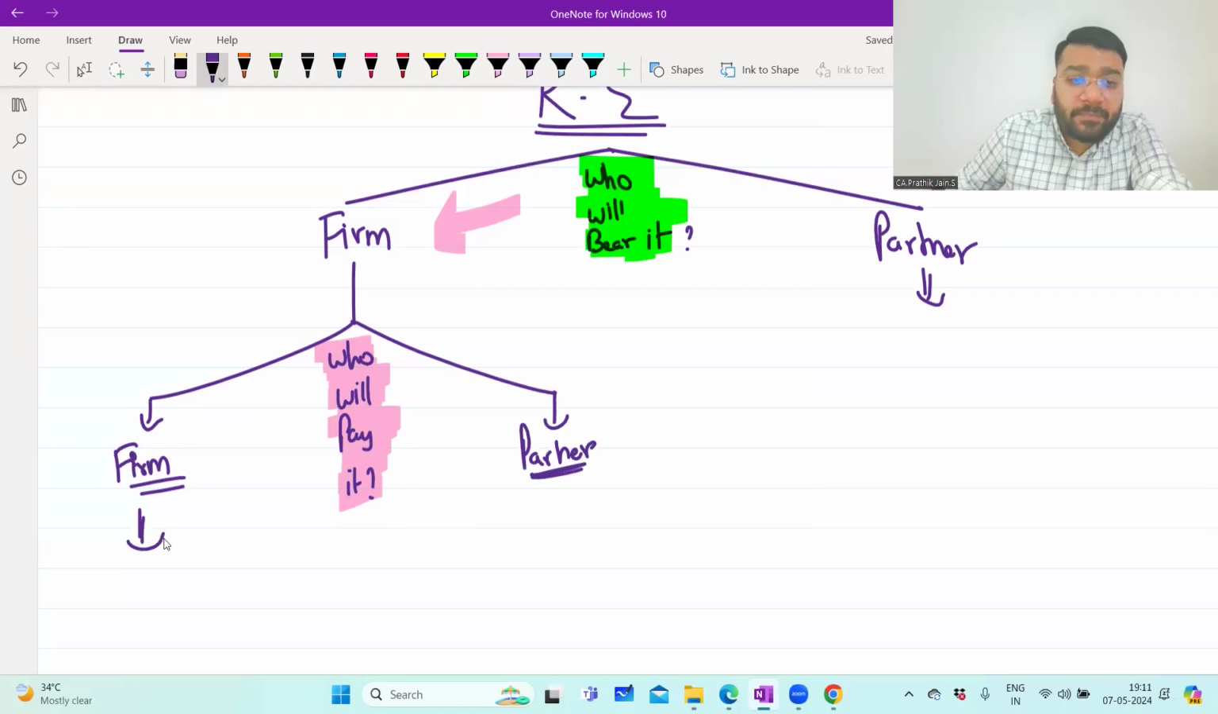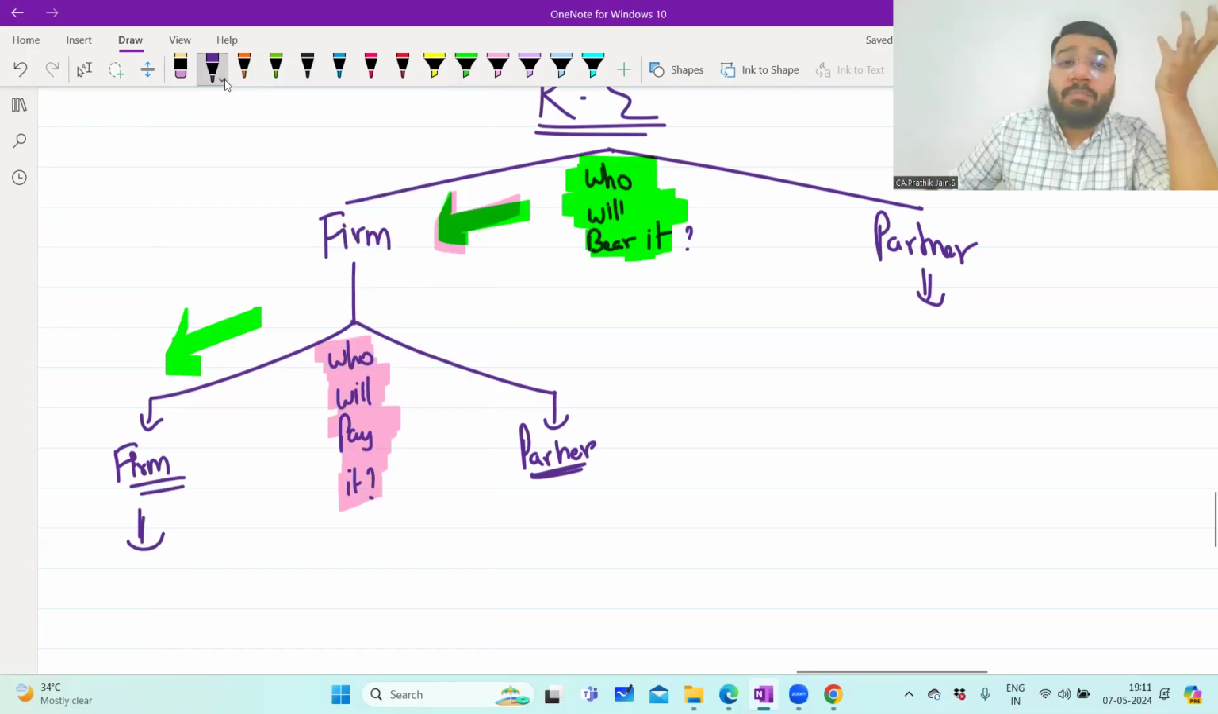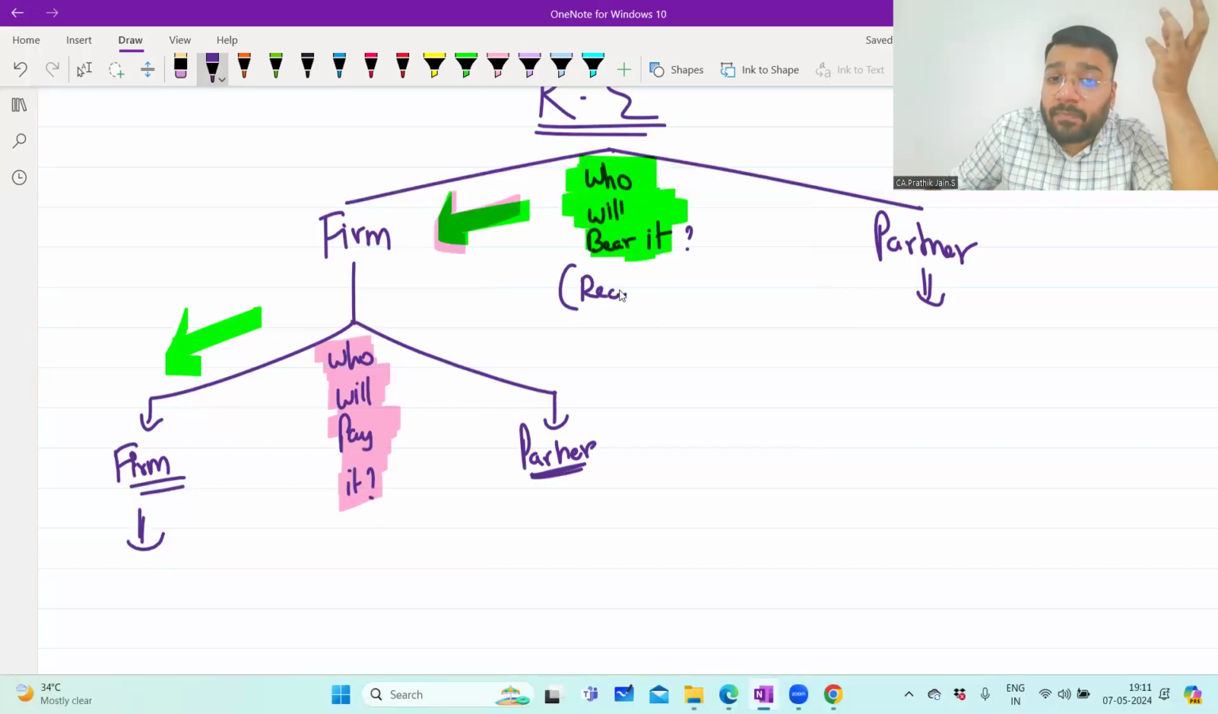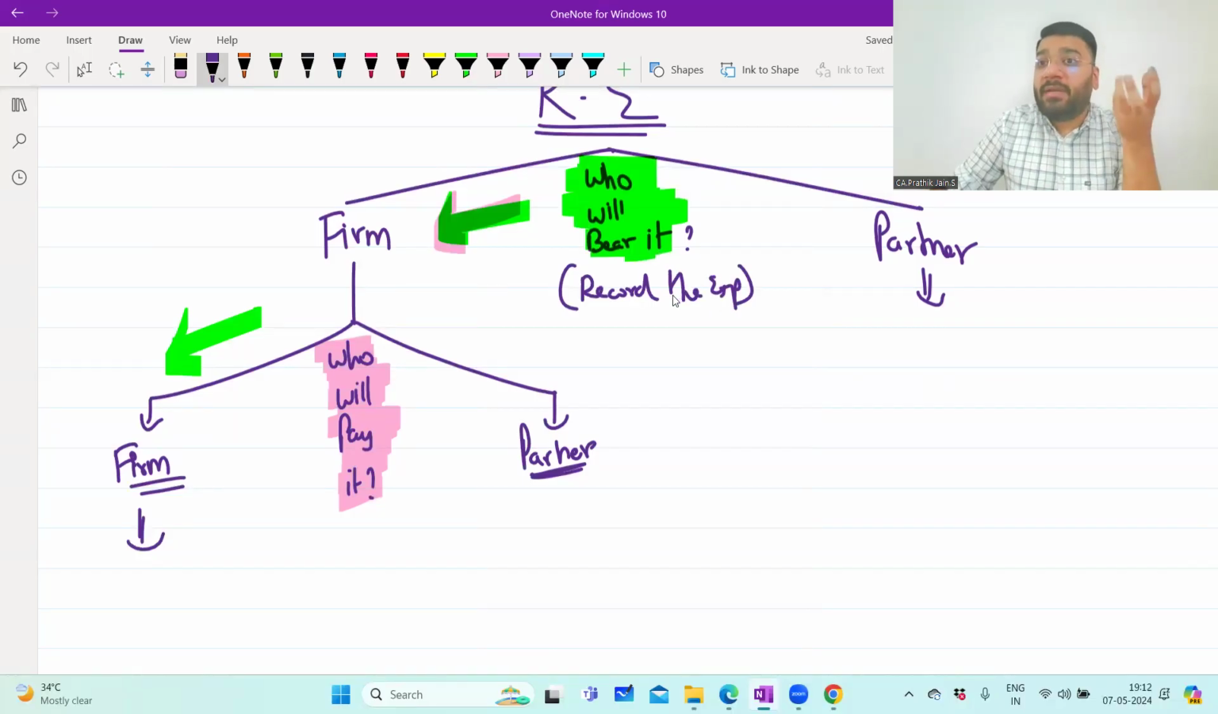Now, what is the entry? Now, what is the question? Who will bear it? It said that the firm will bear it. Who is paying it? The firm is paying it. So the firm is bearing it, the firm is paying it. Bearing means the person who is bearing the expenditure is the person who will record the expenditure. If I ask who is bearing it, we want to identify the person who is going to bear the expenditure, so he has to record the expenditure in his books of account.